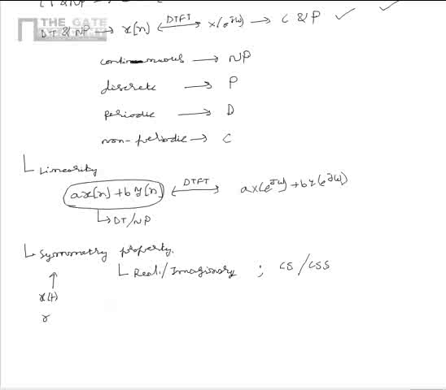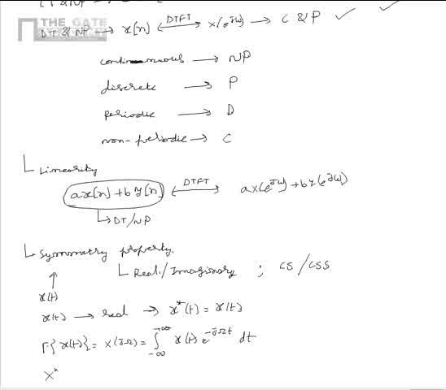Now suppose there is a signal x of t given which is real. That implies x star of t is equal to x of t. Then its Fourier representation is given as x of j omega is equal to integral minus infinity to plus infinity x of t e power minus j omega t dt.